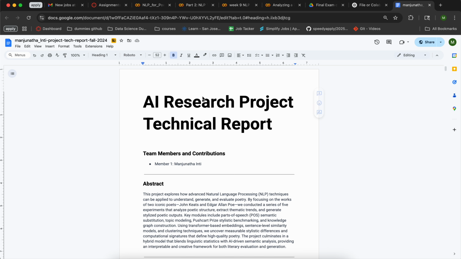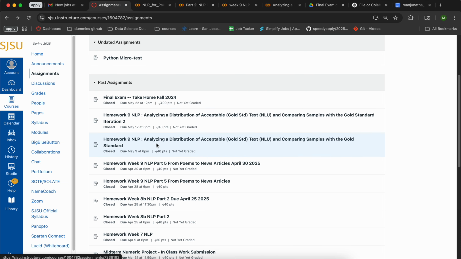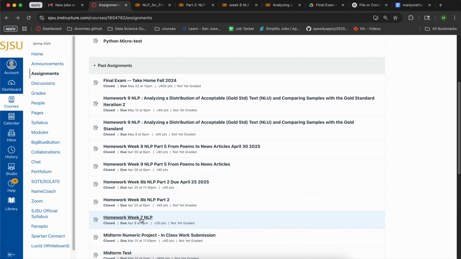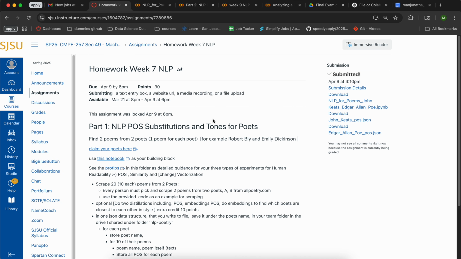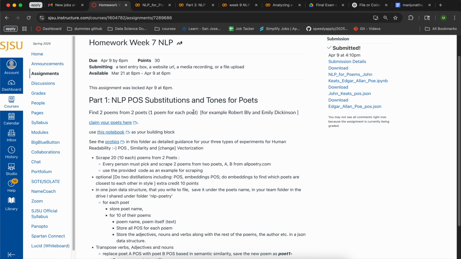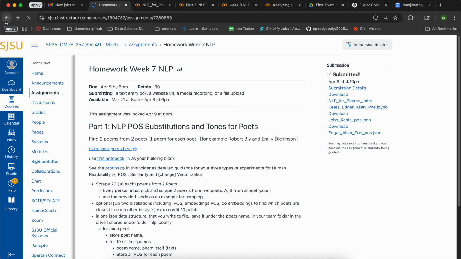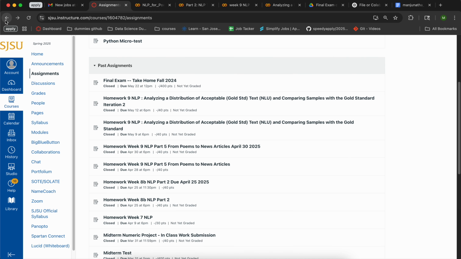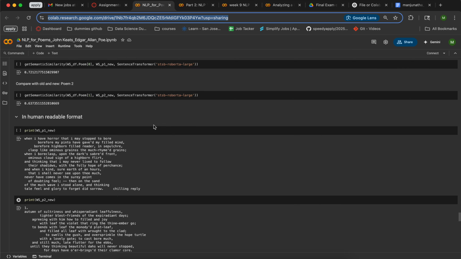I'll be demonstrating an NLP-based assignment, which is a research project. In this assignment we have to choose NLP poets and scrape the data for them, identify the two poets, and choose all the key differentiation between poems and the Pushcart nominees, identifying the golden cluster for them, etc. Over a few weeks, I developed these multiple assignments in a step by step way.